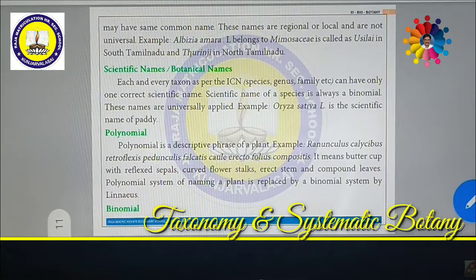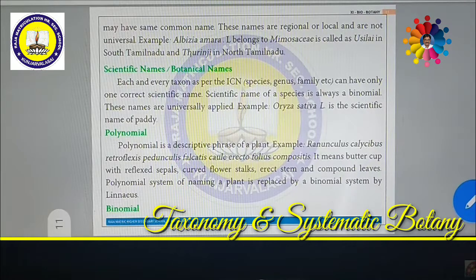Albizia amara will be called Usilai in South Tamil Nadu, and the same plant will be called Turinji in North Tamil Nadu. So this is called the vernacular name, the local name. Each and every plant can be named in different languages, and even within the same language they can call it in different ways.